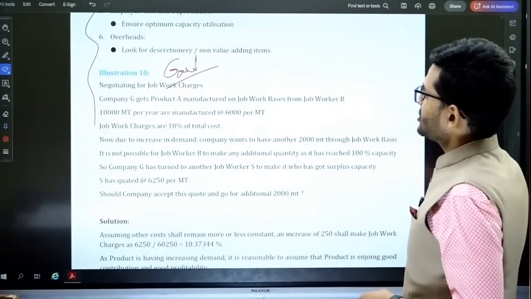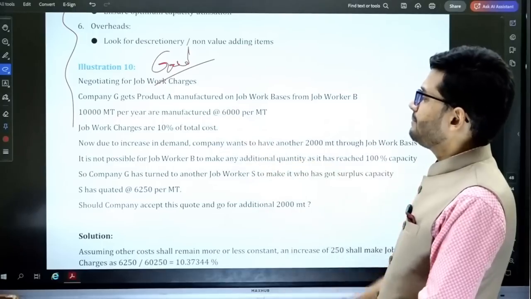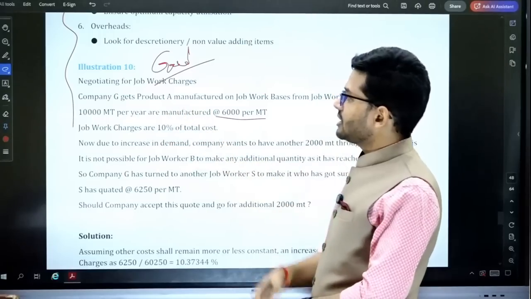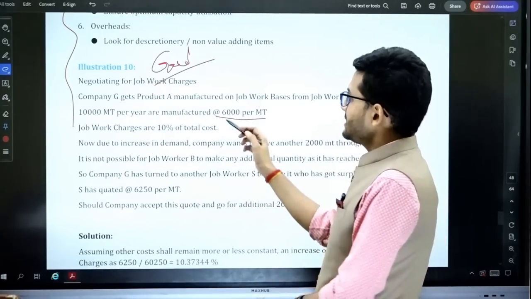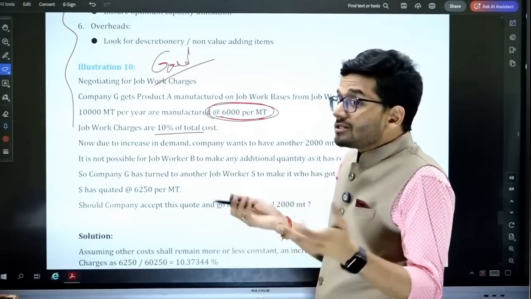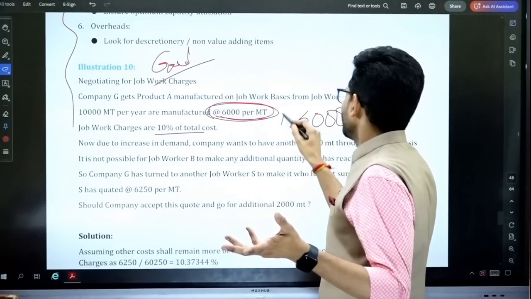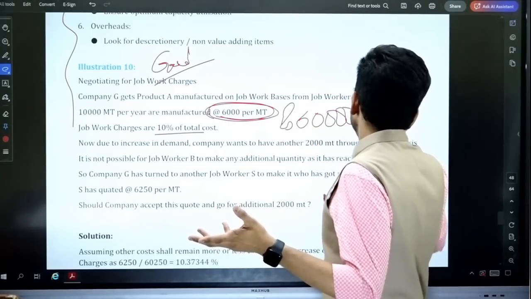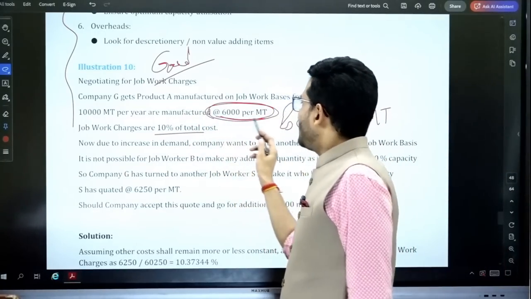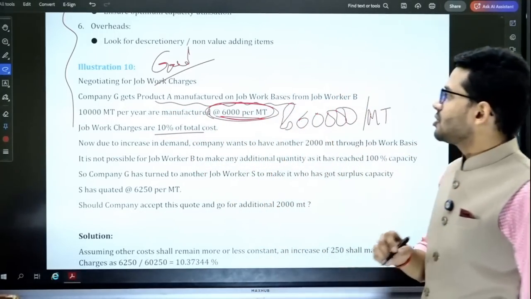A company gets product A manufactured on job work basis from job worker B. 10,000 metric ton per year are manufactured at 6,000 per metric ton. Job work charges which are paid are 10% of total cost. So what is the total cost? Total cost of production is 60,000 per metric ton. Please understand this. Job work charges which are paid are 6,000 per metric ton. Company G gets product A manufactured on job work basis.